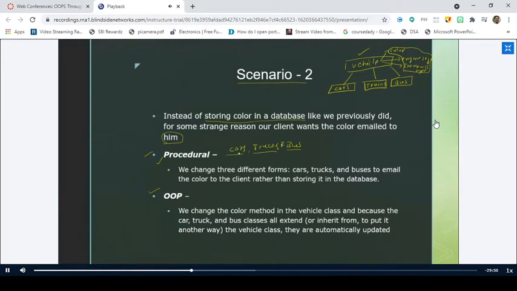So whenever you want to change the color, you change the color of car, you change the color of truck, you change the color of bus. But in object-oriented programming, since the vehicle class is having all these entities, whenever you want to make a change of color entity, you just have to change one entity that is inside the vehicle. Right? You change the color entity in vehicle, it is automatically inherited to cars, trucks, and buses.